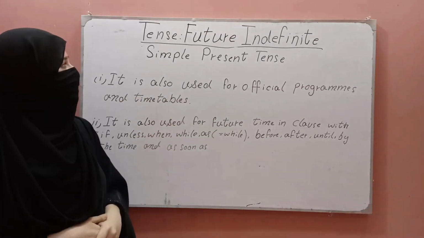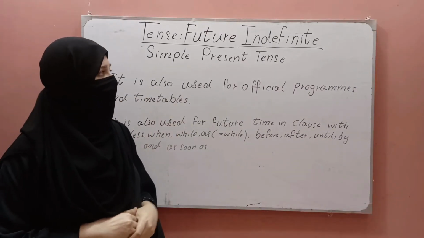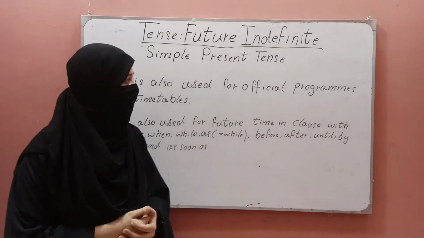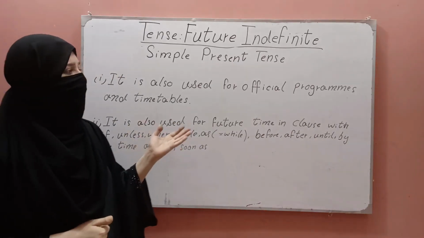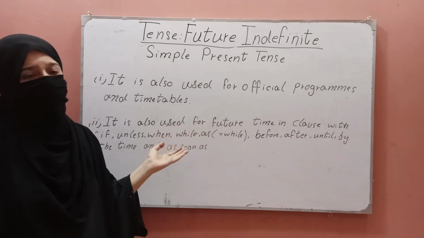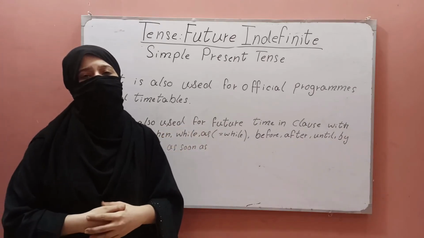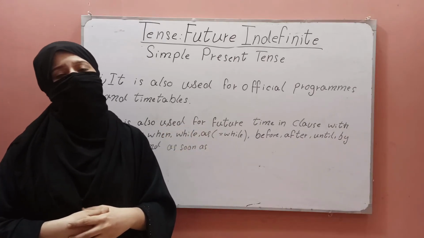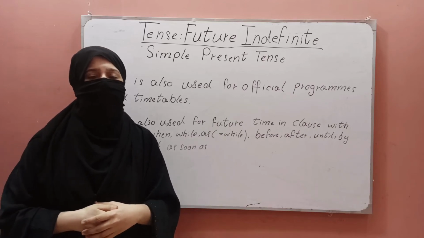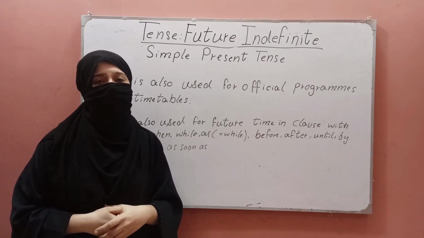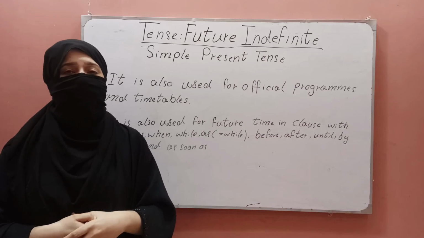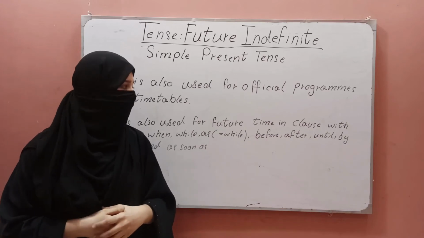Simple present tense is used for future time or future tense. For example, it is used for official programs or timetables. For example, the college starts at 6:30 and finishes at 9. Another example is, when does the next train leave for Karachi?